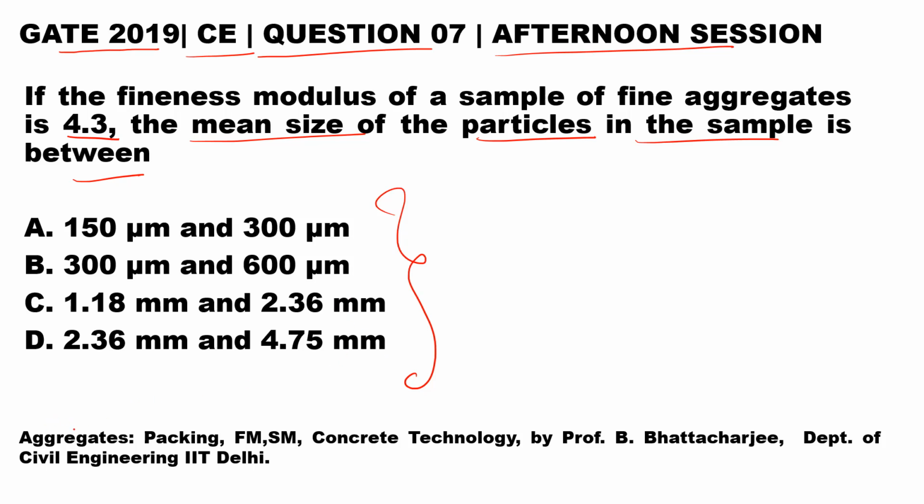The reference to solve this question could be found in the lecture Aggregates in the course Concrete Technology by Professor B. Bhattacharjee, Department of Civil Engineering, IIT Delhi. First let us see what data is given to us. It is stated that the fineness modulus of the fine aggregate is 4.3 and we have to find out the mean size of the particles.